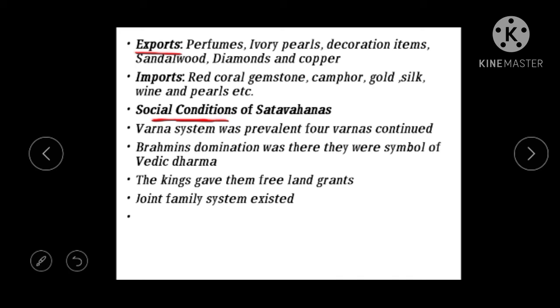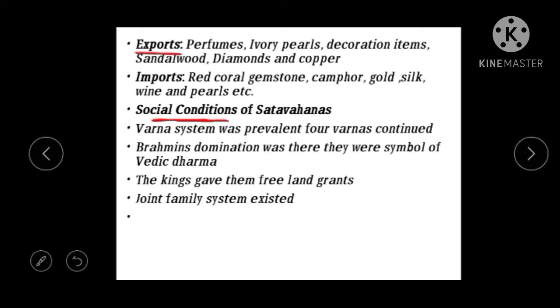It does not mean it was a matriarchal society. It was a patriarchal society, but the rulers gave importance to women and their mothers. Women were given much importance, and they were allowed to participate in assemblies and festivals like that.